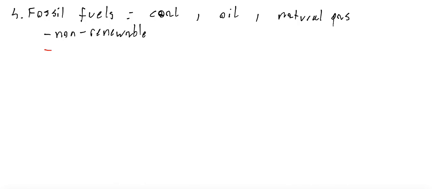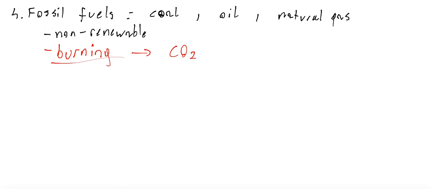If we need electricity, we can boil water and turn it into steam. Steam can spin a turbine, the turbine can spin a generator, and the generator can create electrical energy. But the key word here is burning. If we have a burning process, it means that carbon dioxide is produced.